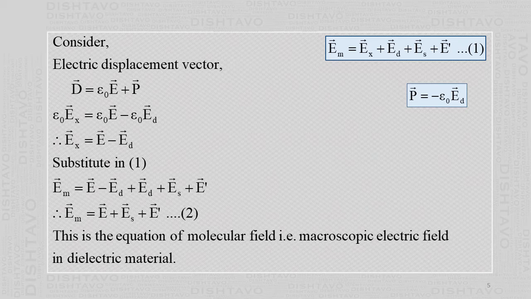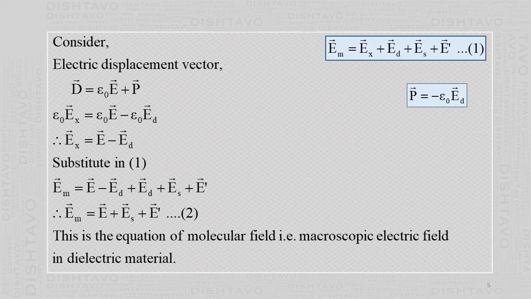Now we consider the electric displacement vector, which we defined in the previous chapter in Gauss's law in the dielectric. Vector D equals epsilon 0 vector E plus vector P. Then this vector D is epsilon 0 vector Ex, because E equals D by epsilon 0.